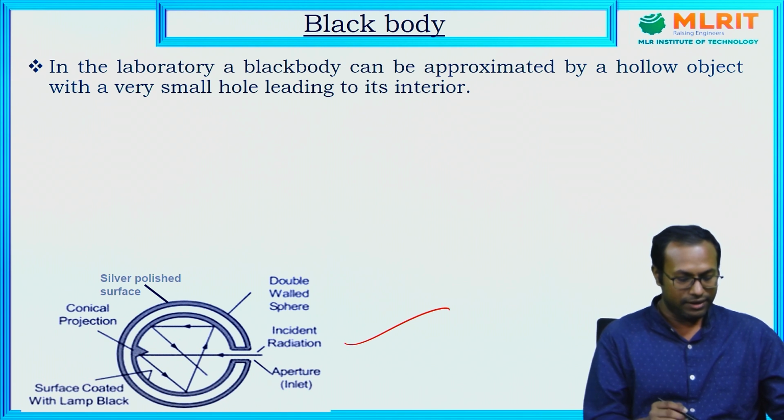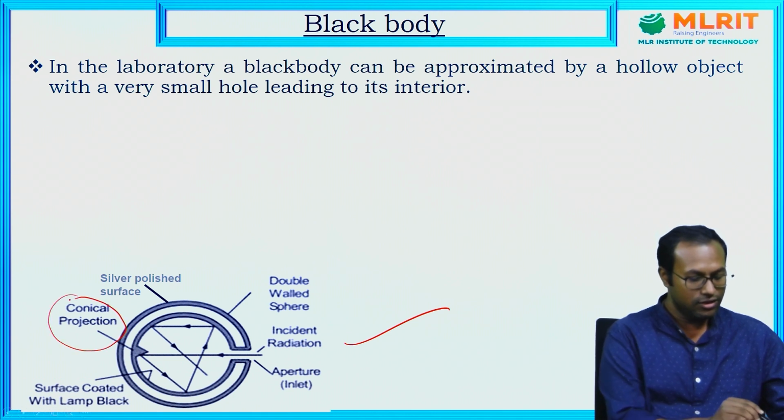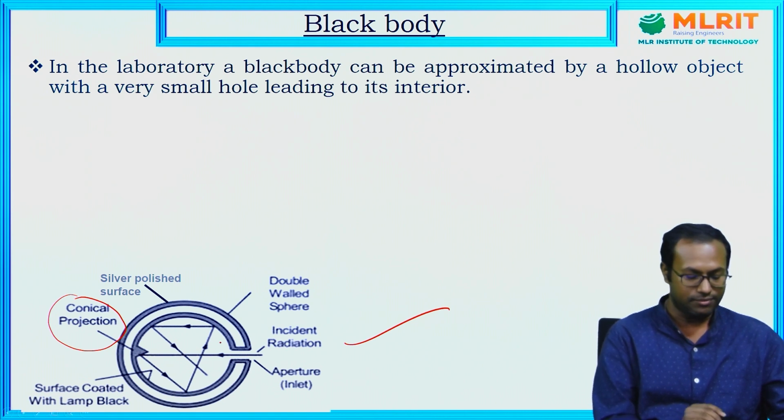And what will happen? Let's say the radiation comes and enters through this hole, and it will be incident on the inner wall where a conical projection is there. Due to the presence of the conical projection, multiple reflections happen inside the cavity region.